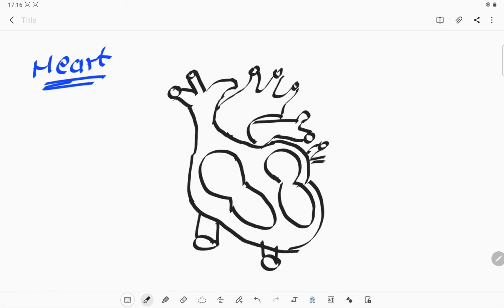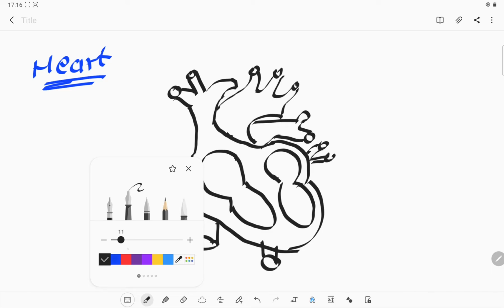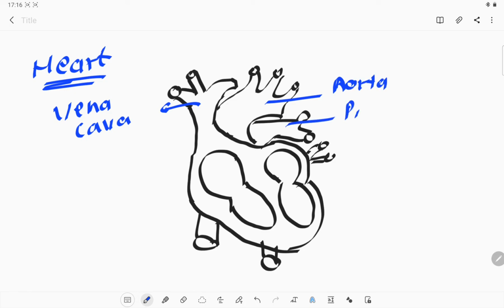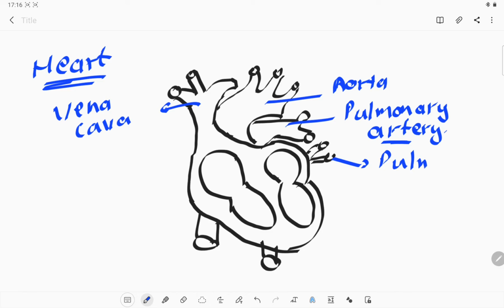Okay, so what are they? We need to label them also. This is the portion which is known as the vena cava. This portion is known as the aorta. This is the portion we call the pulmonary arteries, which carry the deoxygenated blood. These are the exceptions in the arteries, and these are the pulmonary veins. And what does the pulmonary vein do? It carries the oxygenated blood, which is also an exception in the case of veins.